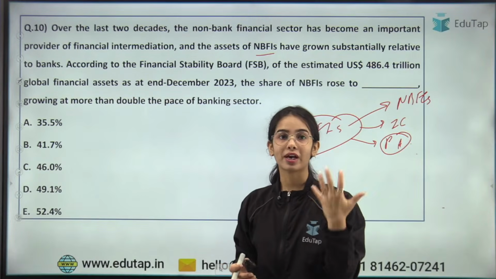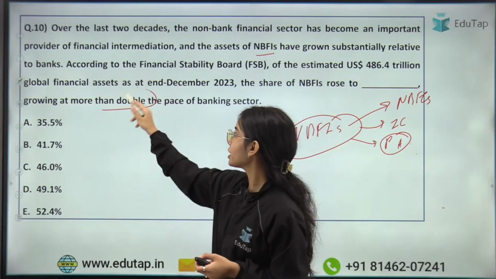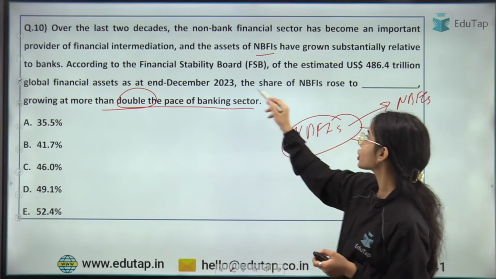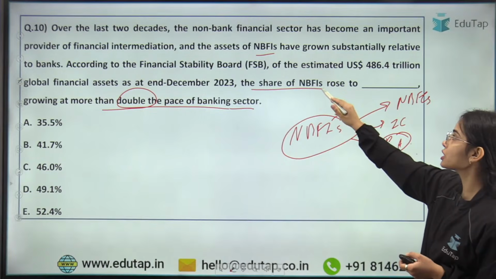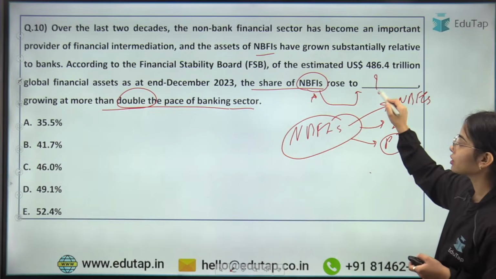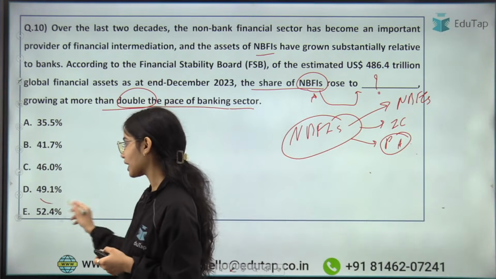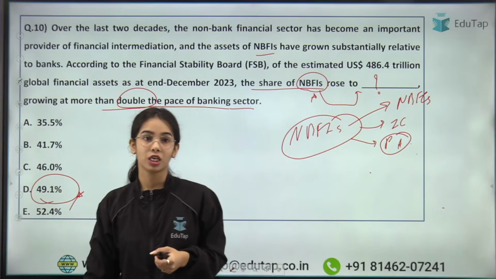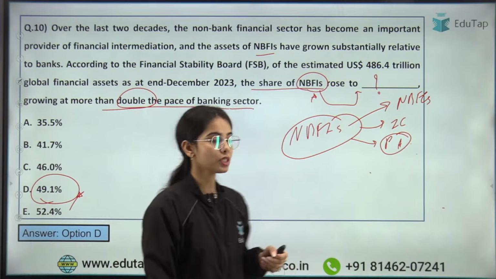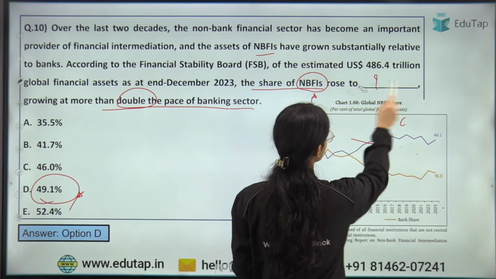Now the NBFIs have grown at more than double the pace of the banking sector, and their share has increased to what percentage? It has increased to 49.1%. Okay, very good. Here you can see the diagram, taken from the Financial Stability Report.